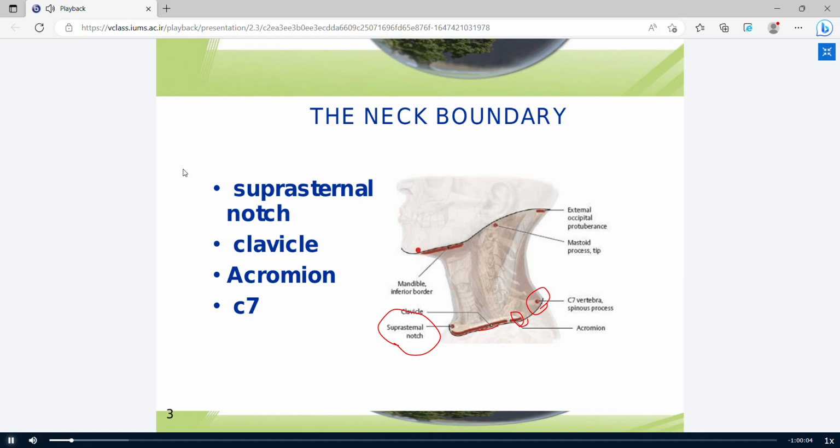So the superior boundary of the neck is formed by the inferior border of the mandible, mastoid process, and external occipital protuberance. The inferior boundary is formed by the suprasternal notch, clavicle, acromion process, and spinous process of C7.